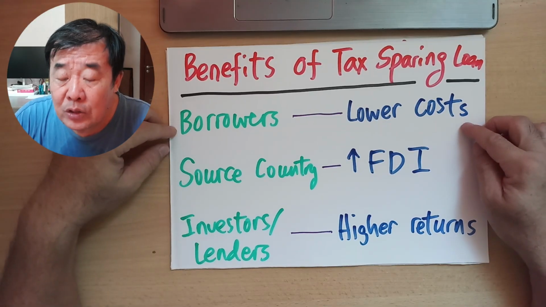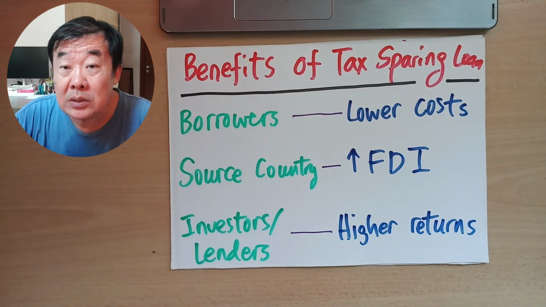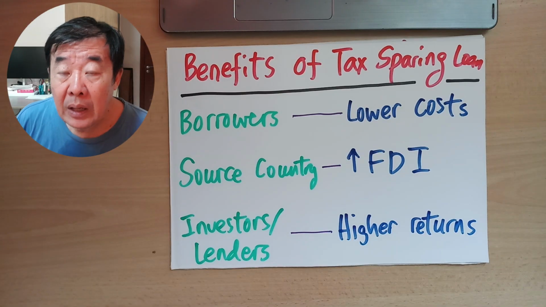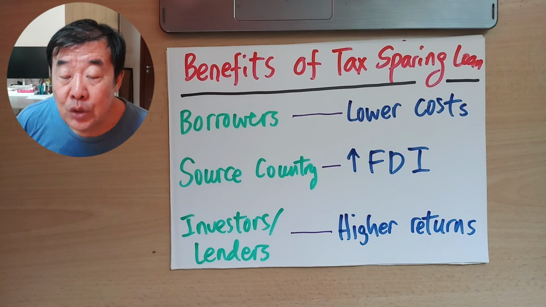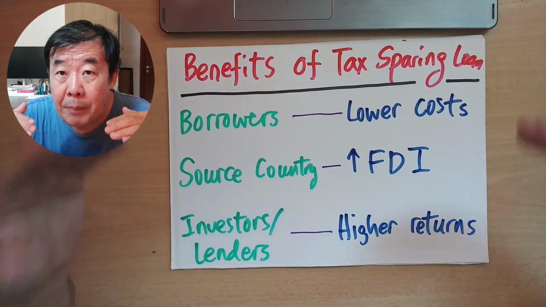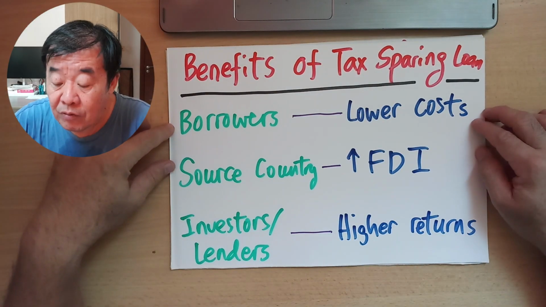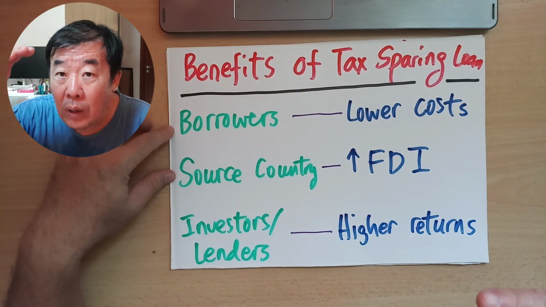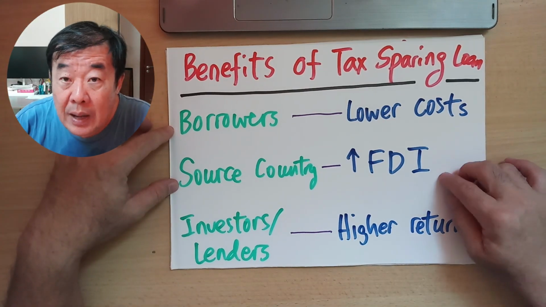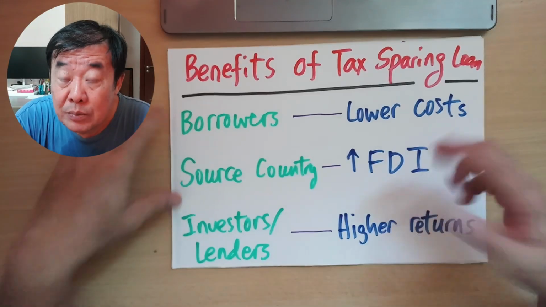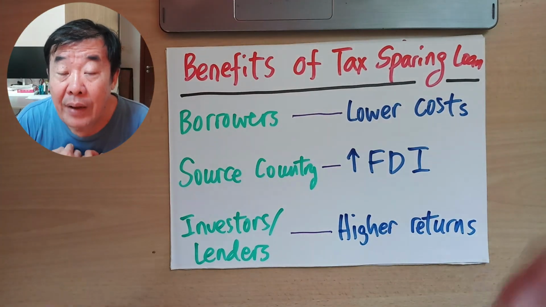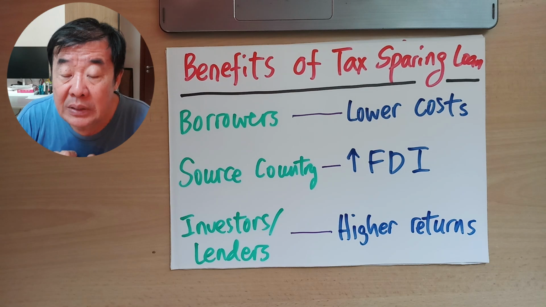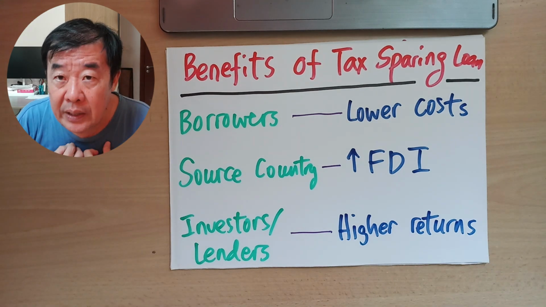The borrower will enjoy lower funding costs, because since two countries are willing to step in to waive the tax, logically the saving in the tax burden should be passed on to all the parties involved in the business transaction. So the borrower will usually enjoy a lower cost of funding. Now, the source country, where the borrower is based, will receive foreign direct investment. There will be a lot of incoming business activity to promote the local economy.